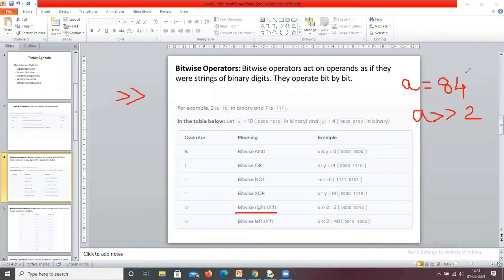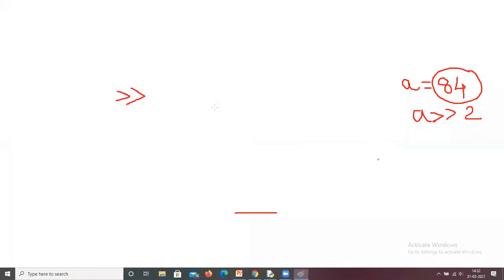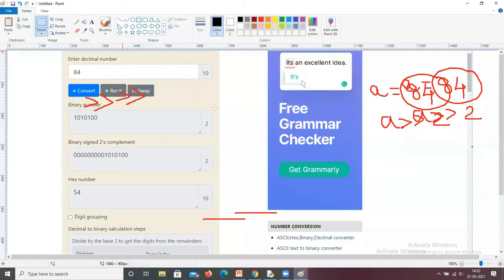For that, first we need to know the bits equivalent to 84. This is the equivalent binary number for 84. Now you are going to apply A shift right 2.